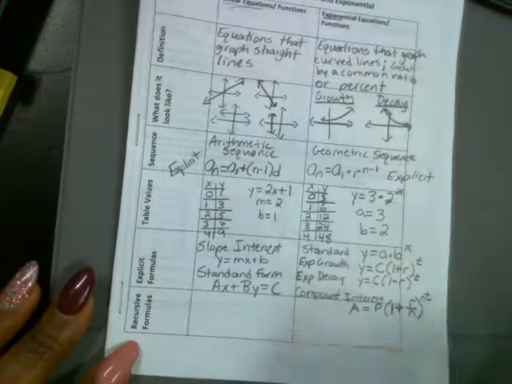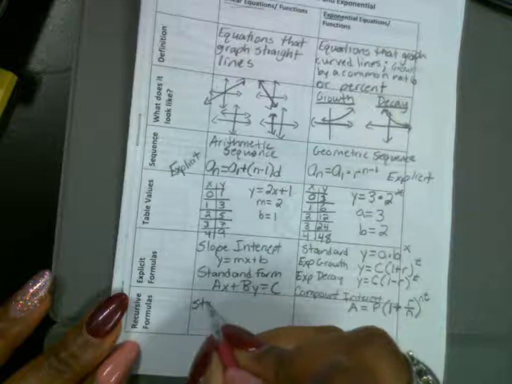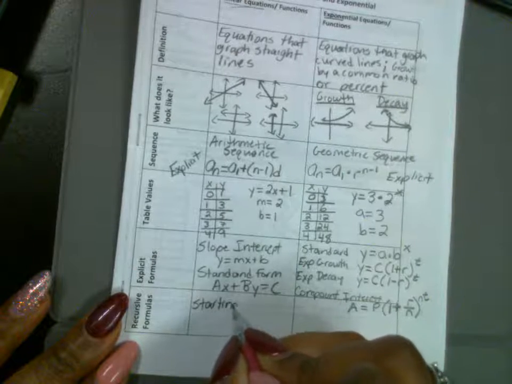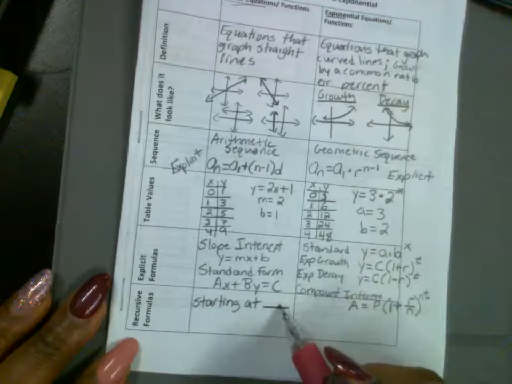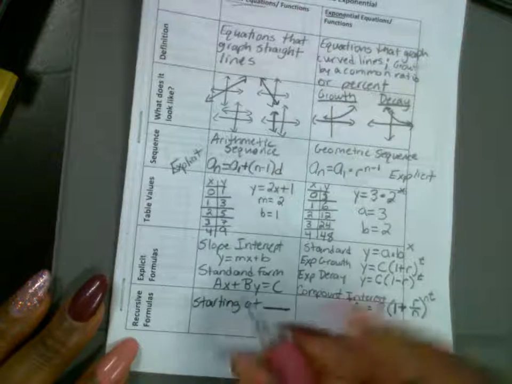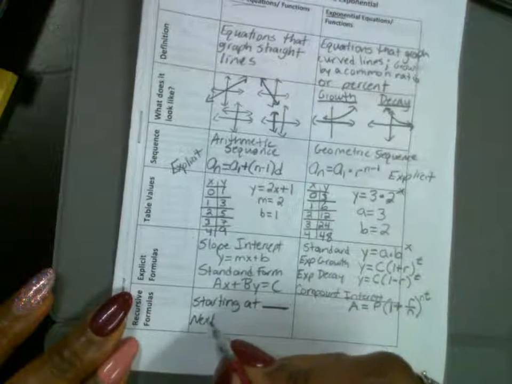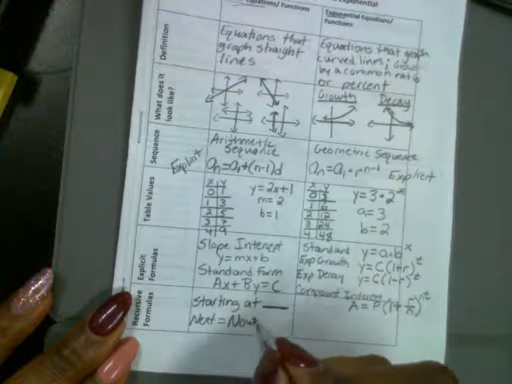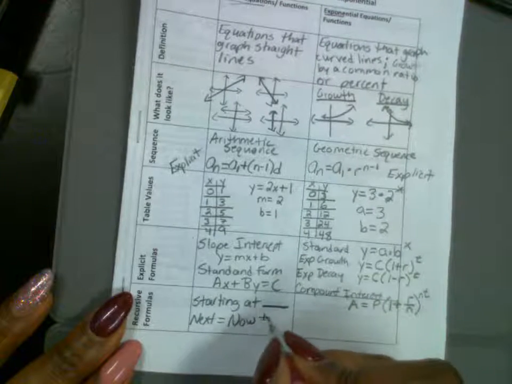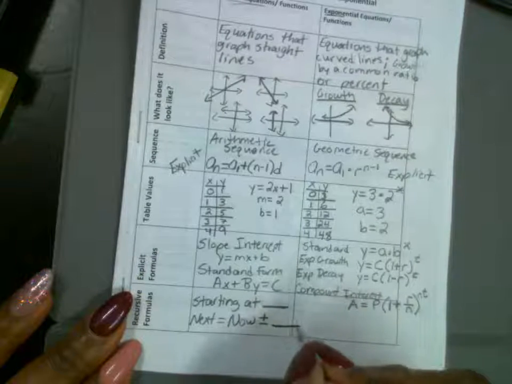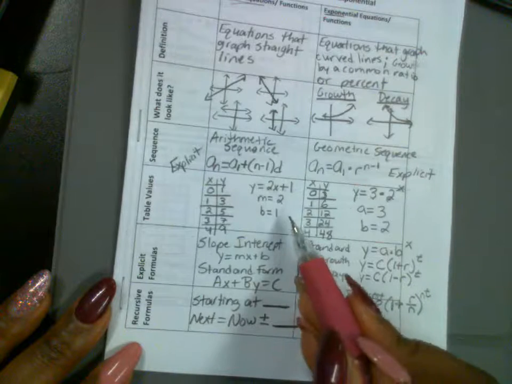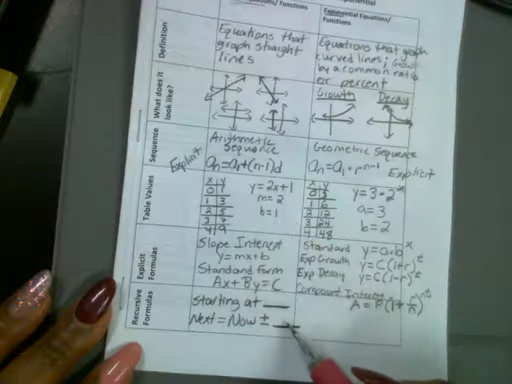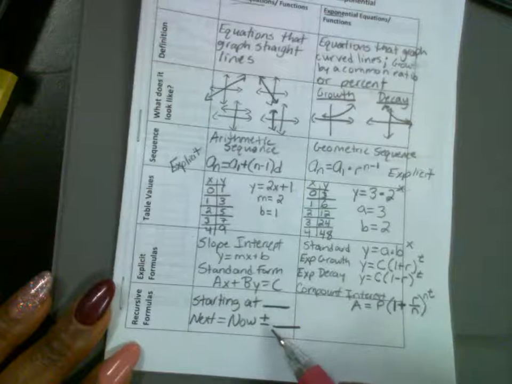With recursive, you got your starting at number. This is your starting amount. You always have your starting at. This is going to be your B. So if we're using this, it will be starting at 1. That's your starting amount. And then you write the words next. Your next number is equal to whatever your current number is, or your now, plus or minus whatever your slope is. So if it's 2, it's going to be plus 2 because you're going to add 2 every single time to get to the next number.